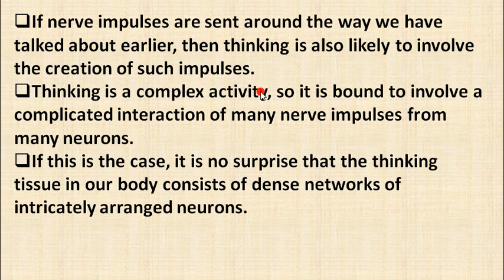So this is the way of thinking and generating impulses. So a complicated interaction will be there. If this is the case, it is no surprise that the thinking tissue in our body consists of a dense network of intricately arranged neurons. So neuron cells are arranged intricately in the form of a dense network.